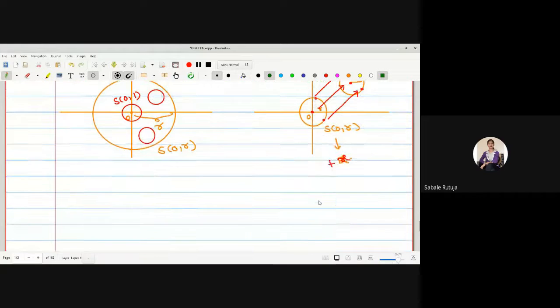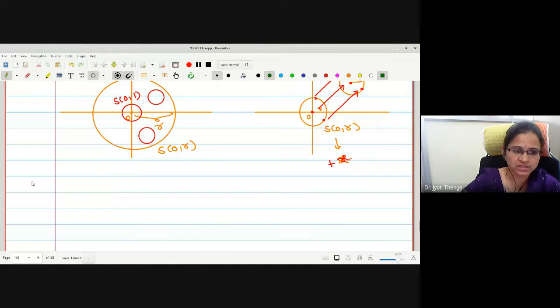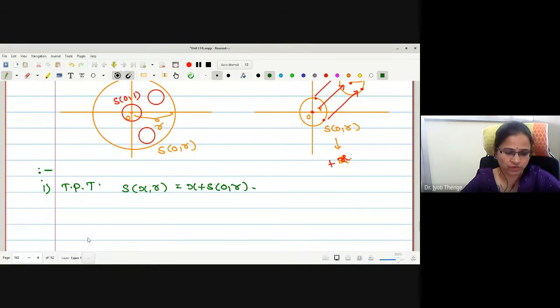Yes. Let us prove it. Proving this is very easy actually. We will first prove that S of x, r is x plus S of 0, r. This is what we will try to prove.